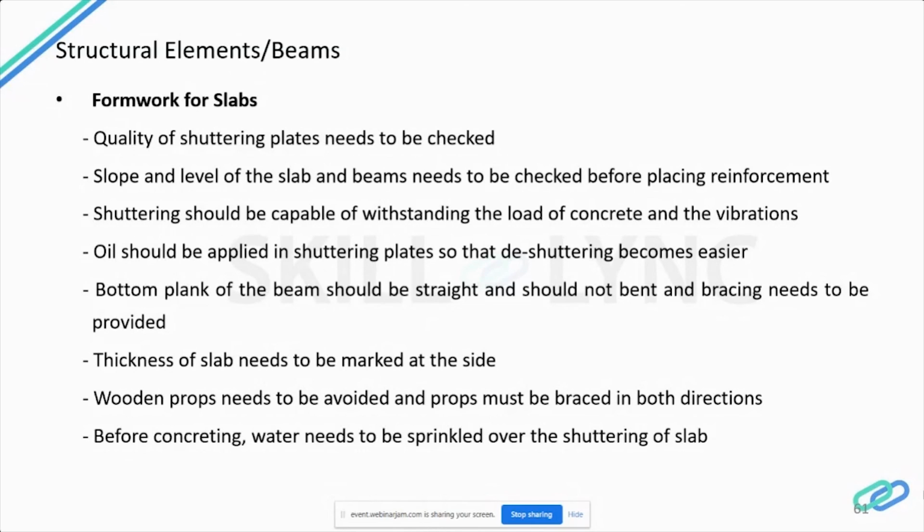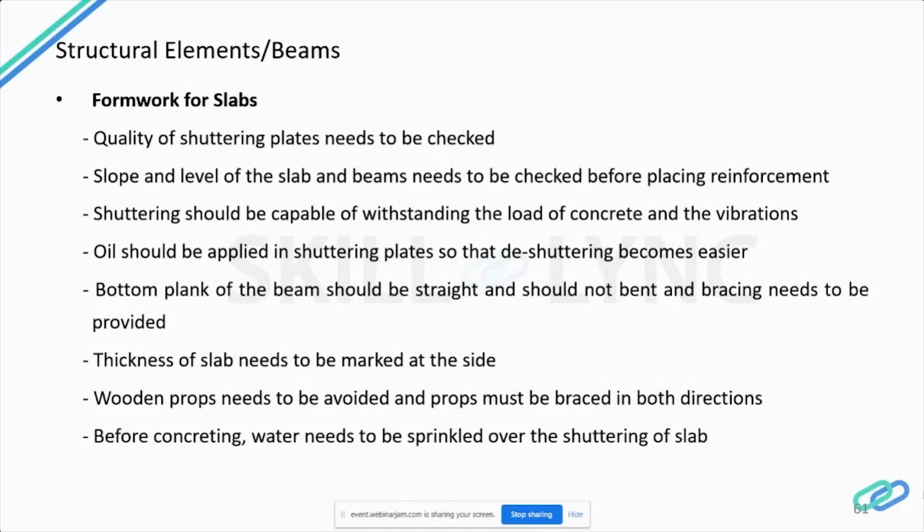So next, if you are using plywood, then we should go with boiling water proof grade plywood, that is BWP grade, or we can go with an alternative like steel shuttering, because we will be doing curing of the slab. So we have to pour excess water for curing. So that's why we are specifically going with BWP grade.